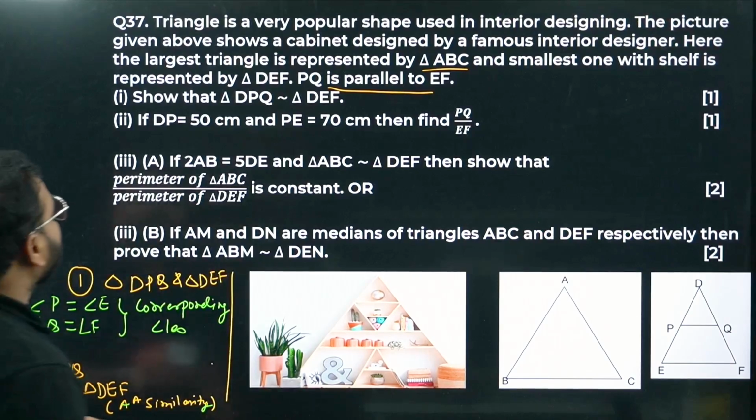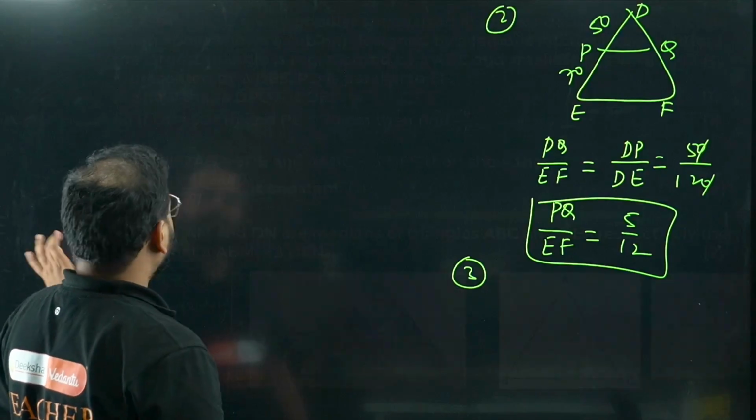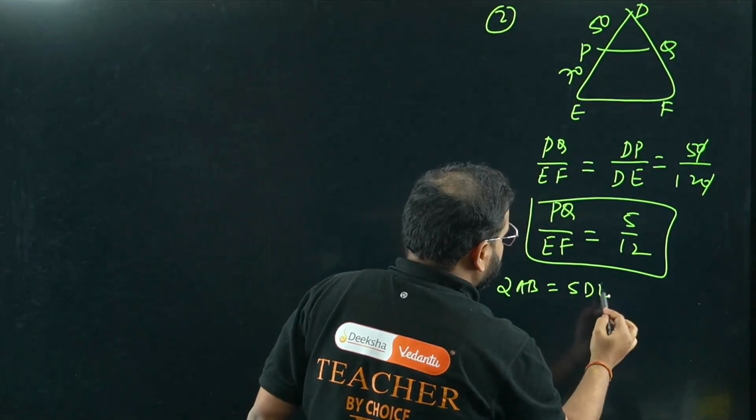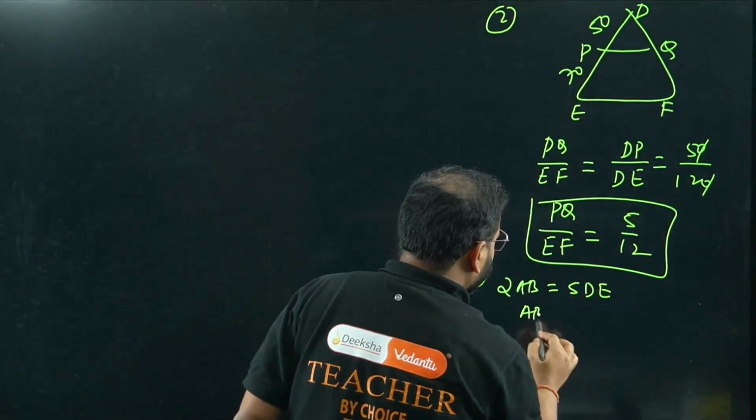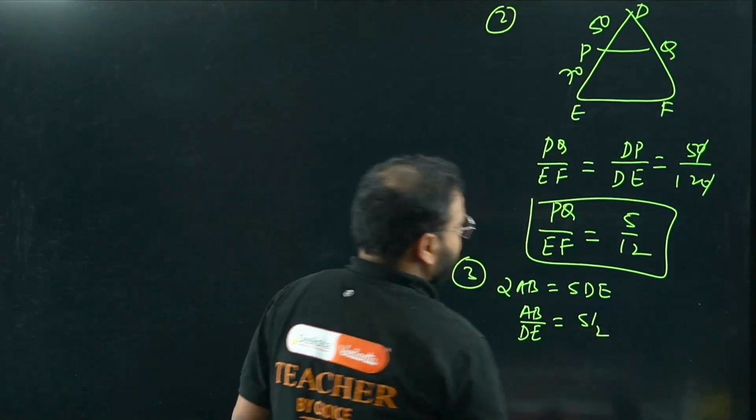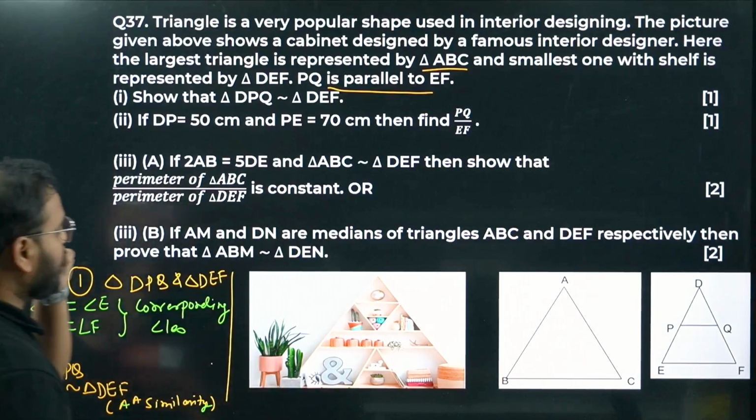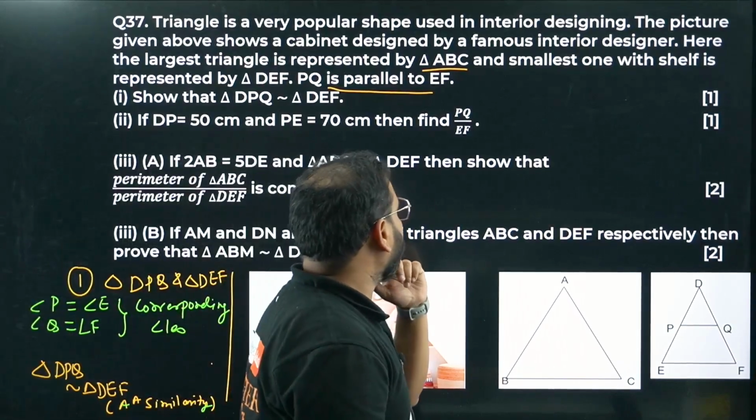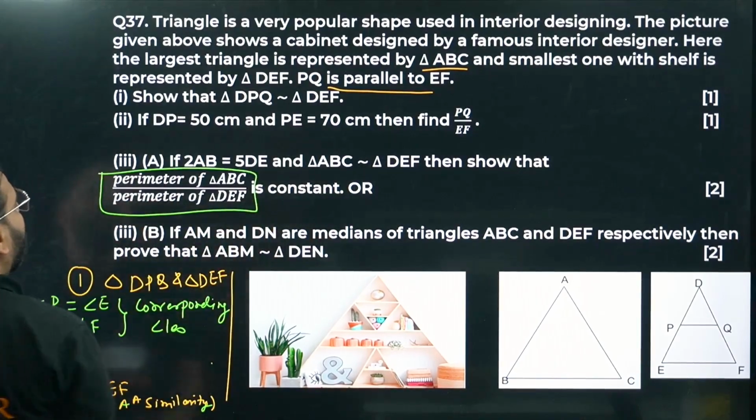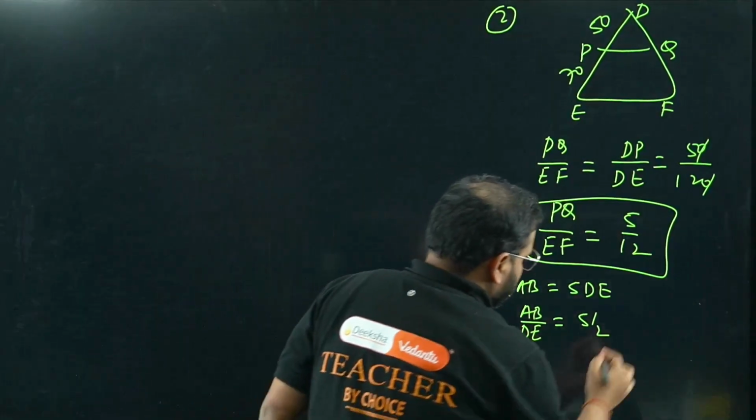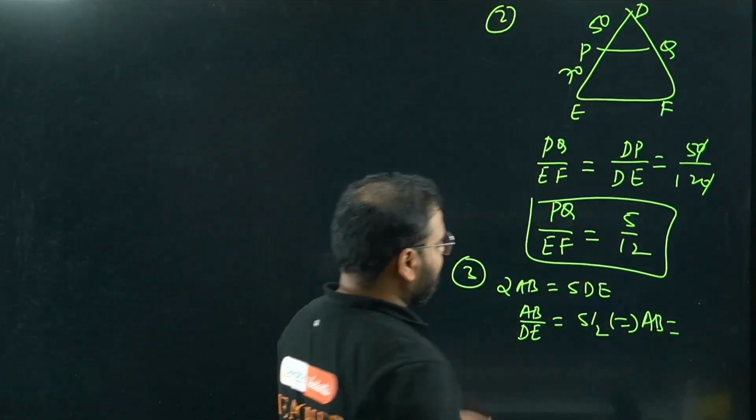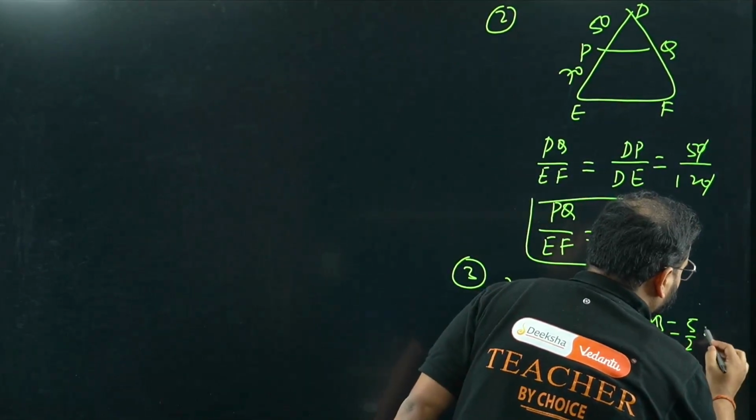Part 3, A. They've given 2AB equals 5DE. Take this over here, I get AB upon DE equals 5 by 2. Triangles ABC and DEF are similar, so this is a constant, and the ratio of the perimeters will also be a constant. Then we can write AB equals 5 by 2 times DE.